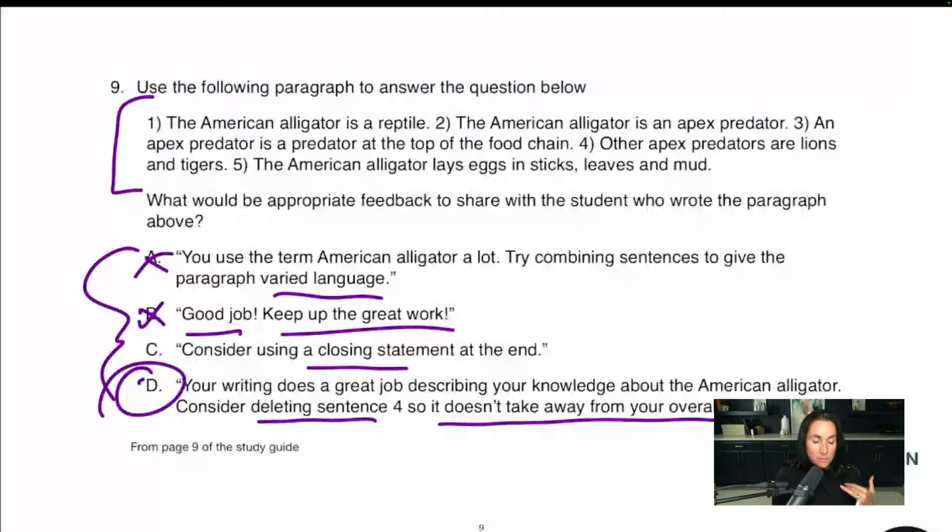First of all, it's specific on what I did right. And it's specific on what I can do to make it better. There's a little bit of positive and there's a little bit of critical in there. So D is the best answer. And I don't even have to read all this. What happens is you're going to read all this, then you're going to read this, then you're going to read the answer choices, then you're going to have to go back up and read this again. Don't do that. Work backwards. Think like a test maker, not a test taker, and you will do better on this exam.